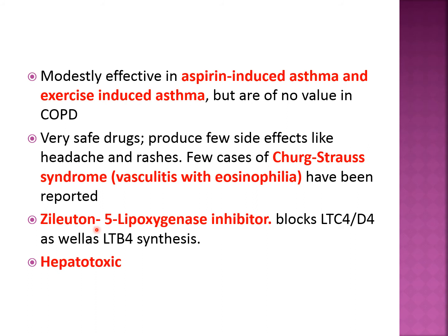There is another drug in this category. The drug is zileuton. As I told you, there is a lipoxygenase enzyme. So arachidonic acid with the help of lipoxygenase enzyme will produce the leukotrienes. So either we can inhibit this enzyme or we can inhibit the receptors for leukotrienes. Zileuton inhibits the enzyme 5-lipoxygenase, while montelukast and zafirlukast inhibit the receptors for these leukotrienes, LTB4, LTC4 and LTD4. But zileuton is less preferred because of its hepatotoxic potential.